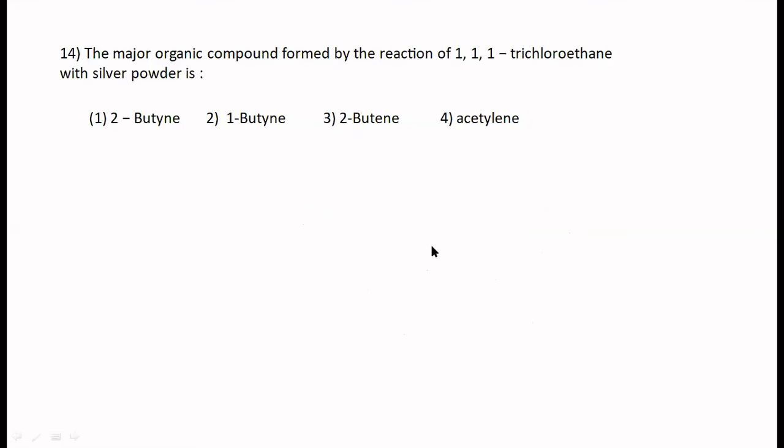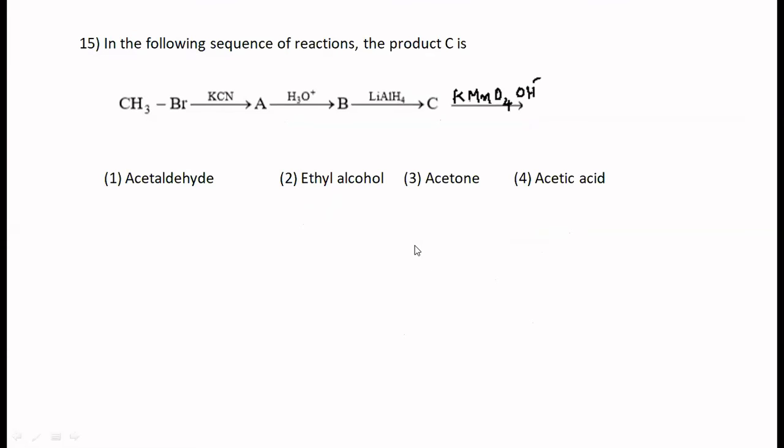Let's go to the next question, which is question number 15. In the following sequence of reactions, the product C is, let me say, C you can easily identify. Let me write it as D. Make it as product D is. Change your question. Product D is. Any answer? What is the form? Acetic acid. Very good. Somebody is saying acetaldehyde.